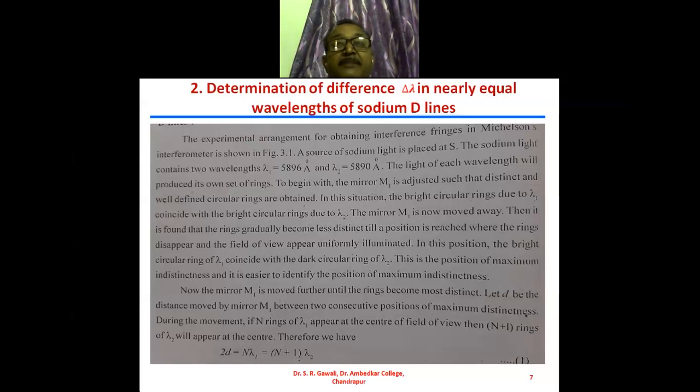Means a bright fringe of one wavelength corresponds to the dark fringe of the other wavelength, and because of that we get uniform illumination. So this is the position of maximum indistinctness, and this position we will note. Now, after noting the position of maximum indistinctness, what do we do? Now the mirror M1 is moved further till the rings become most distinct.